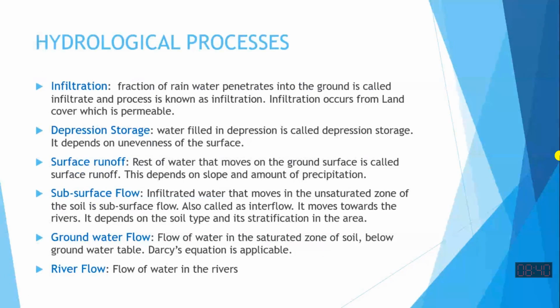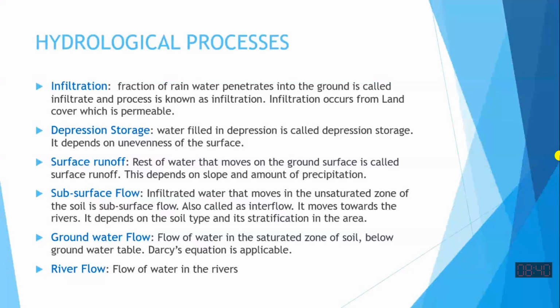Fraction of the rainwater that penetrates into the ground is called infiltration. That is one of the main sources of inflow to the groundwater reservoir. We have seen that 0.68% of the total earth water is groundwater, which was about 9500,000 kilometer cube. We saw that today in the table. So the bulk source of that groundwater is the infiltration of water from the ground